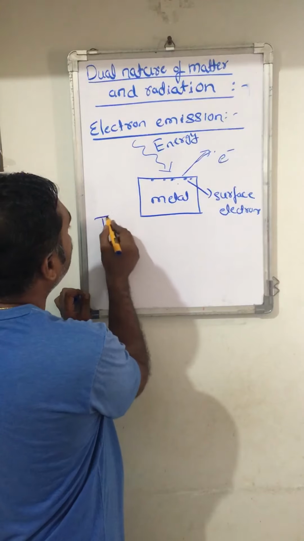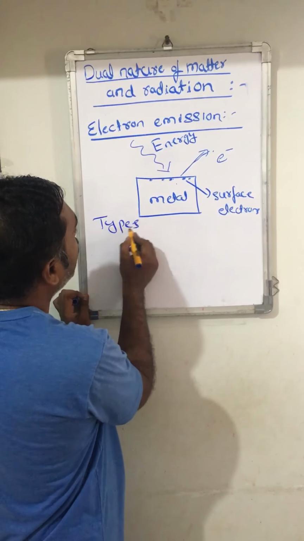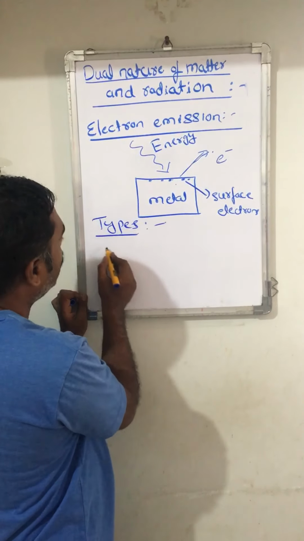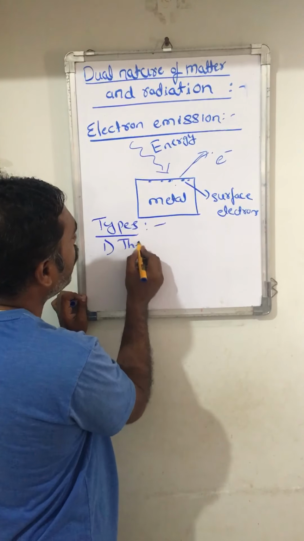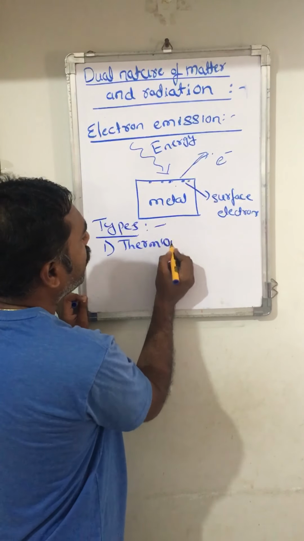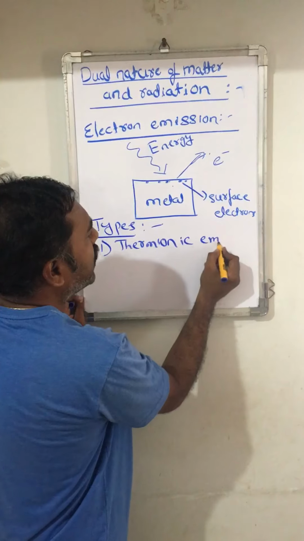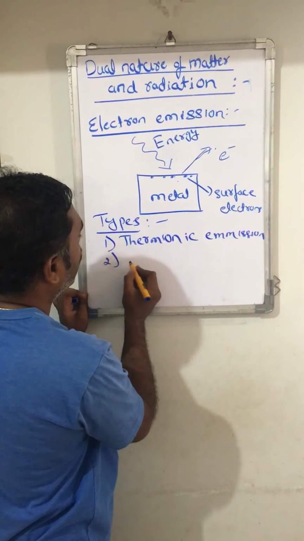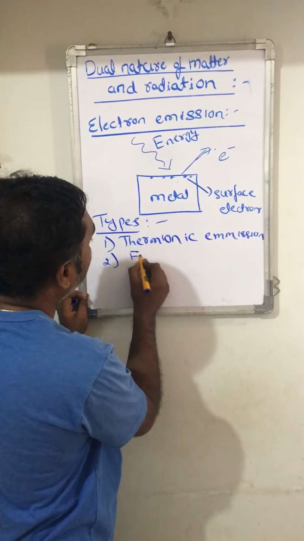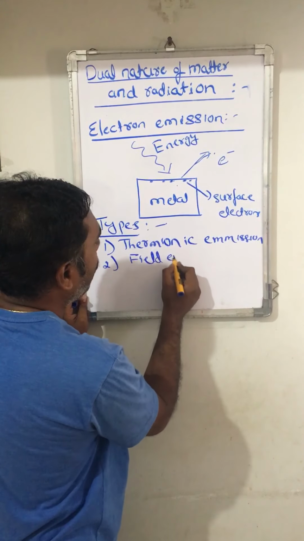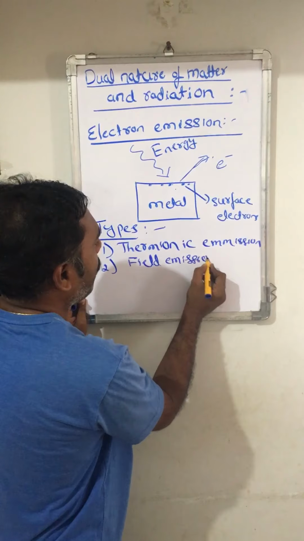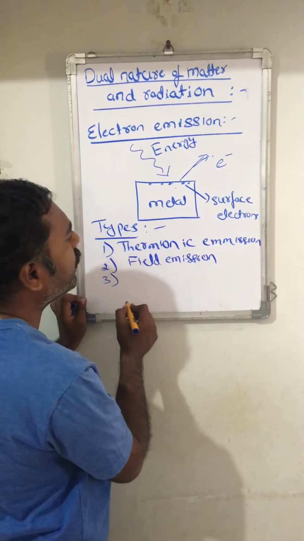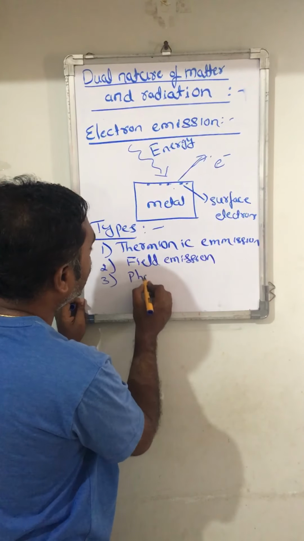So there are different types of electron emission. The first one is thermionic emission. Second one is field emission. Third one is photoelectric emission.